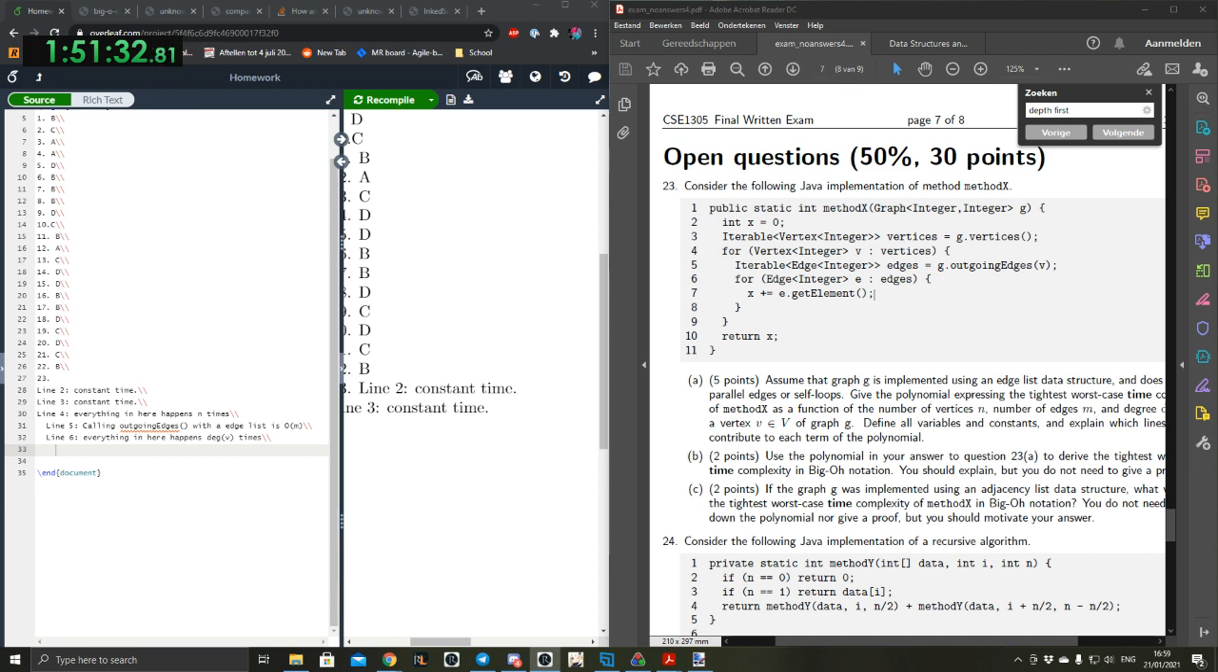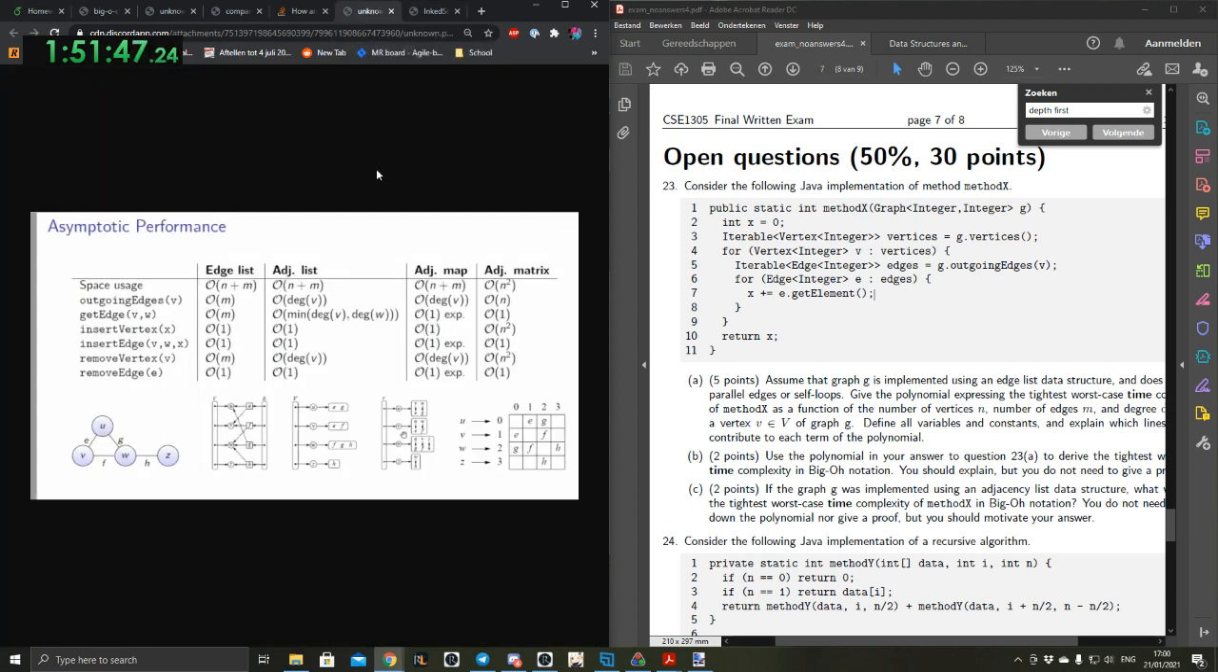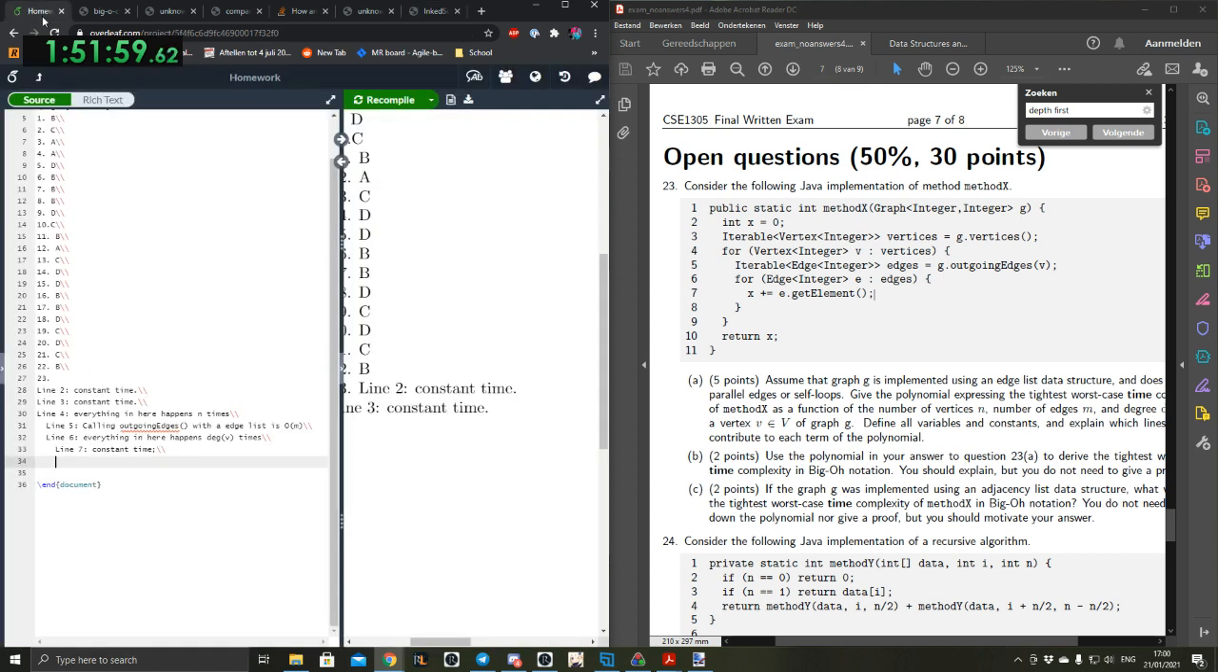Oh, okay. No, I see what you mean. Yeah, I get it now. Okay, line 7, that takes constant time. Is that correct? Well, there's no access here, but I think that would just be constant time because it's used with a linked list.